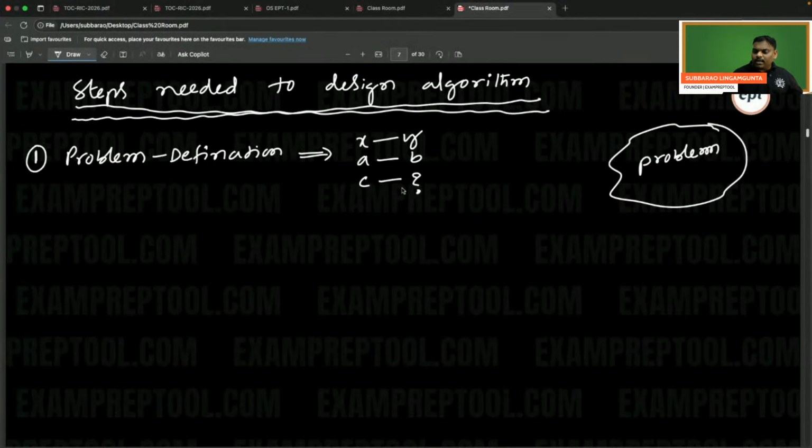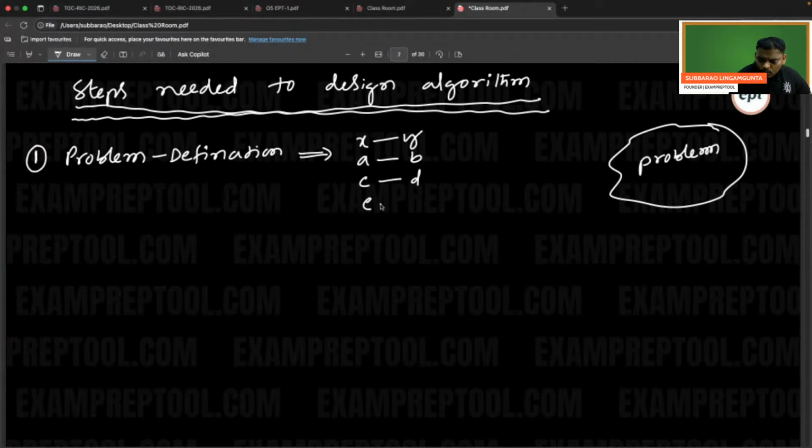Oh, problem not clear. So if you want to design an algorithm, the first step is to know the problem clearly. Don't write something blindly. Otherwise the algorithm is over. So the first step of algorithm design, the problem should be clear. Suppose C is input and I don't know the output. Check properly. What is the problem? Get the clarity. After getting clarity, I got to know C input, output is D.